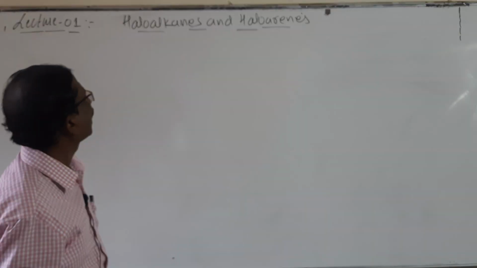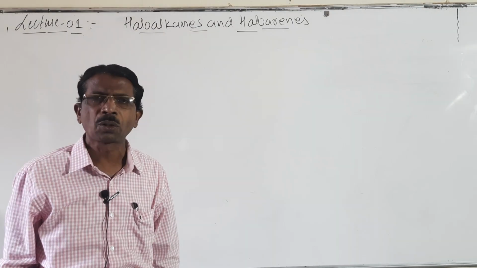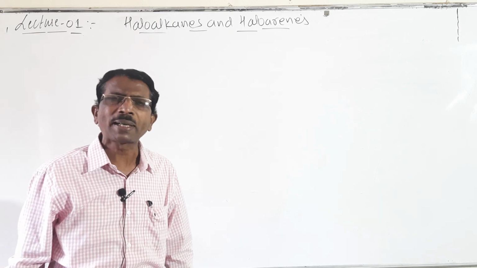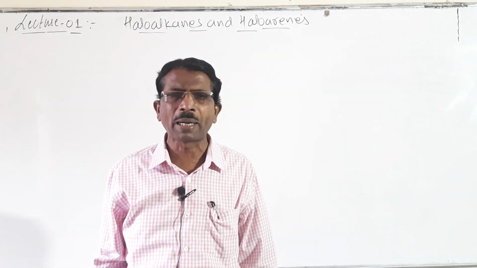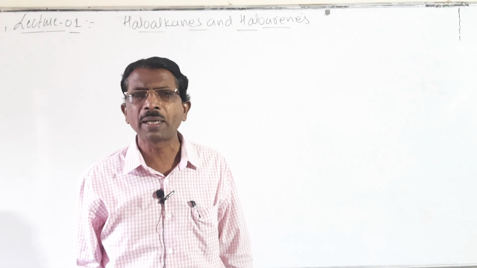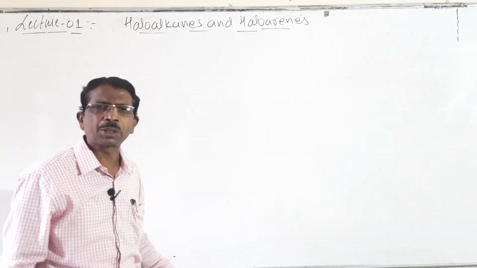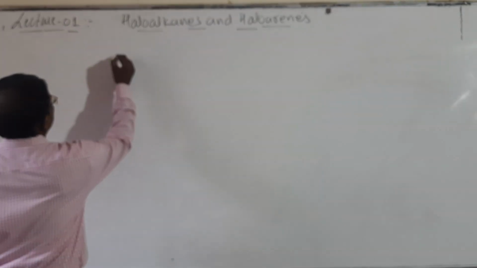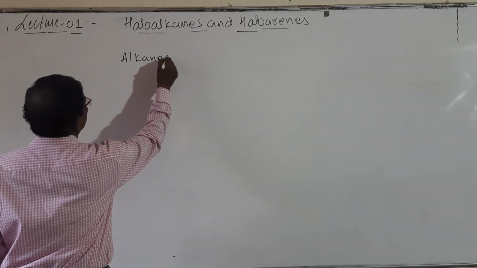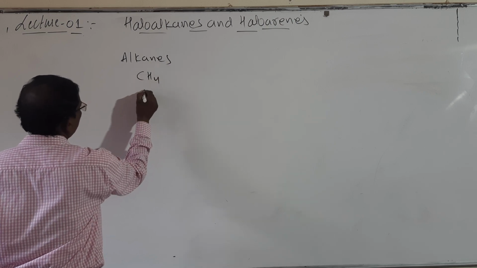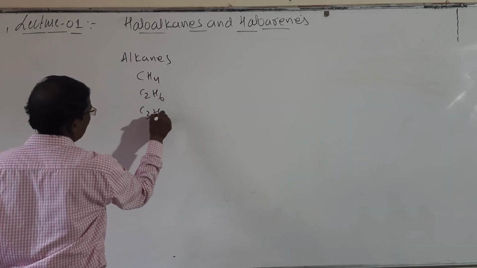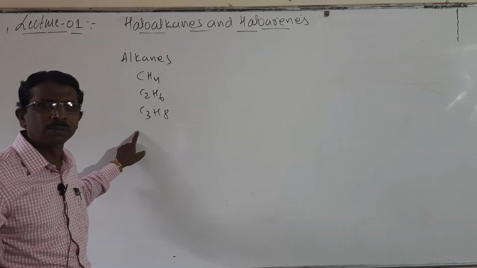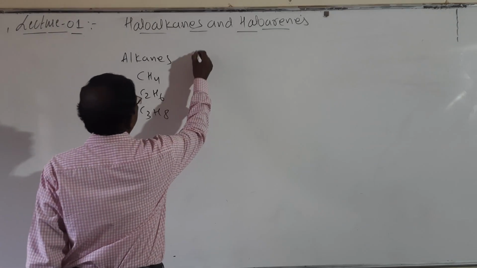Look here. What are haloalkanes and haloarenes? We know that halo is a short form of halogens. What are halogens? Halogens are the group 17 elements, that is fluorine, chlorine, bromine, iodine, astatine. These are the halogens. Then what are haloalkanes? We know what alkanes are: CH4, C2H6, C3H8. These are called alkanes: methane, ethane, propane.